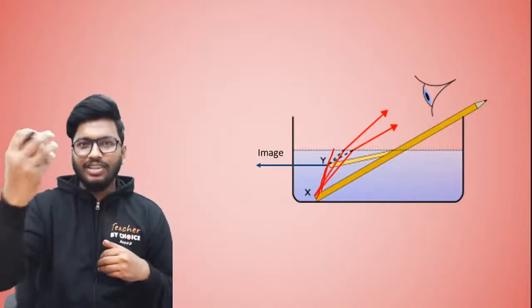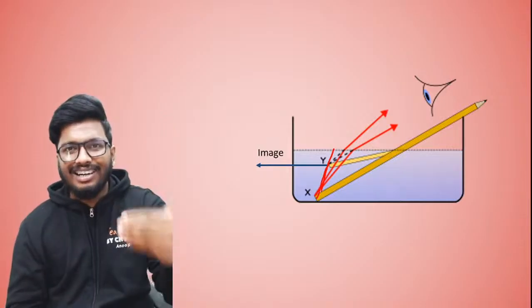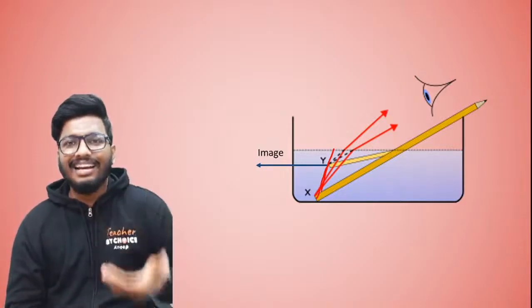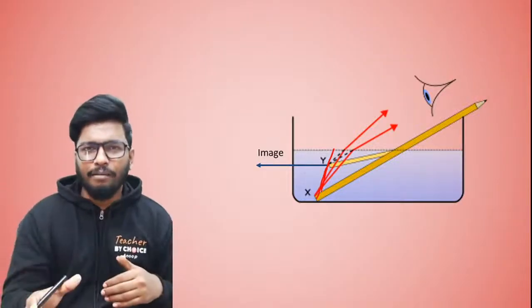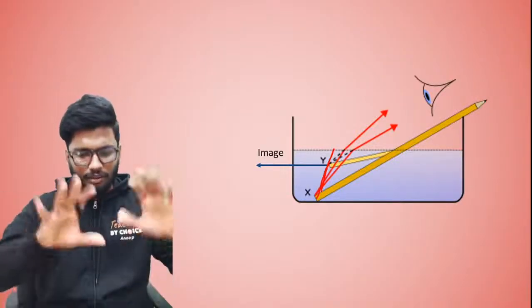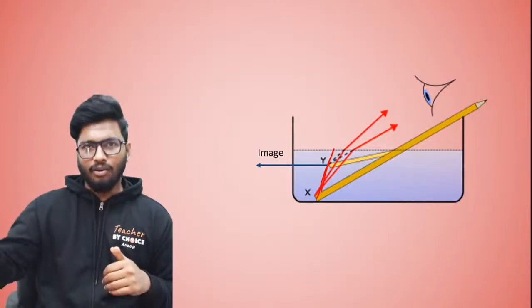Now when that ray of light falls into your eyes, what does your eye do? Your eye will try to trace back where the light came from. For example, it's a very simple example, I give this all the time. Imagine that every one of you is in a room, and you hear some sound.